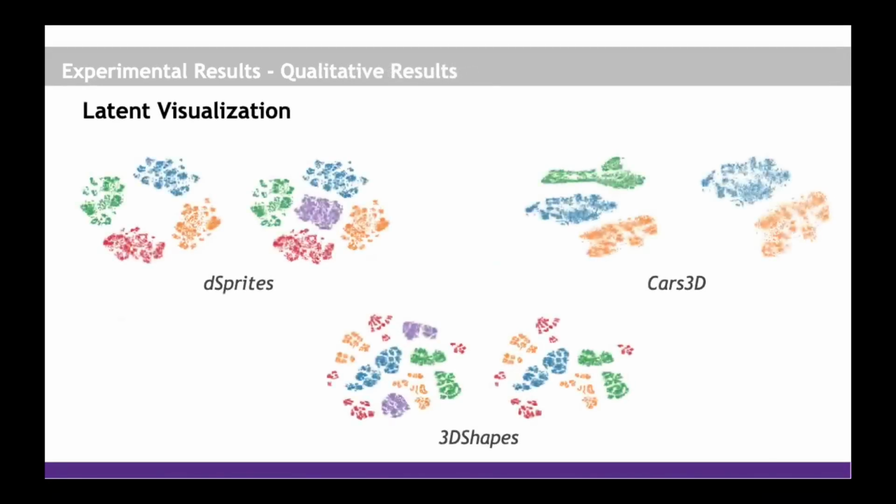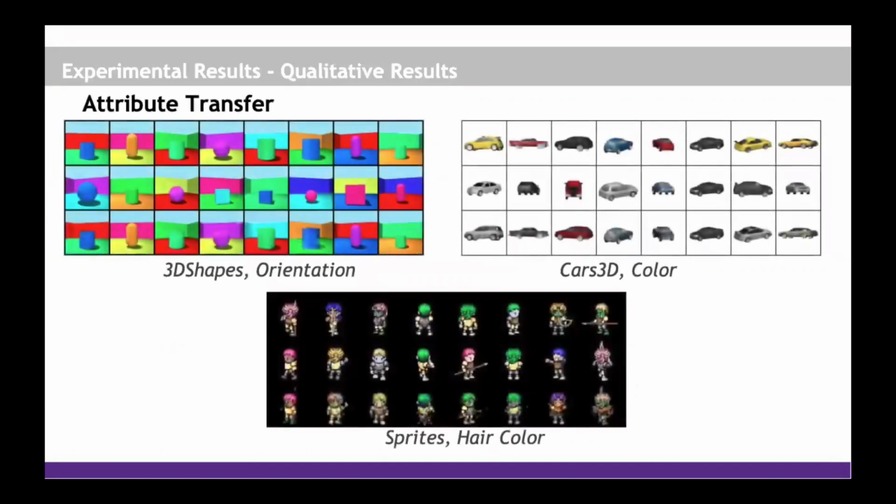We further provide qualitative evaluation in the form of latent representation visualization that clearly depicts the independence of latent chunks. We also show the style transfer results for 3 datasets. On 3D shapes, the rotation and flipping augmentations help us to capture the orientation of the shapes. On Cars3D, the grayscale transformation allows us to capture the color of the car. Lastly, in the Sprites dataset, again, grayscale transformation helps the model to encapsulate the attribute of hair color of the caricature.